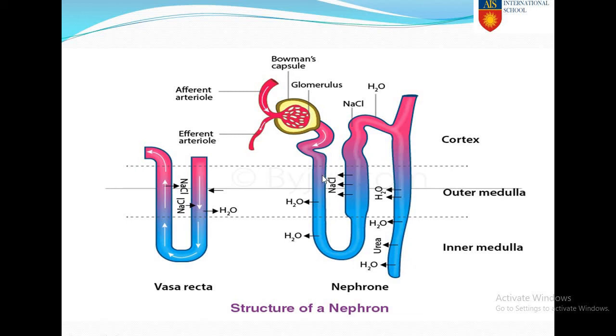Now, in the region of PCT, loop of Henle, and DCT, selective reabsorption takes place. This is the second process, selective reabsorption. In this process, water, glucose and salts are absorbed, so that it maintains osmoregulation in our body.